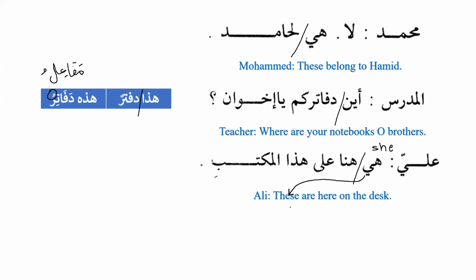So this idea is completely different from English. In English, for singular, we use this, and for the plural, we use these. But in Arabic, for singular, we use hiya. And if it is the broken plural of ghayru aqil, then it is also treated as hiya. So alhamdulillah, it's a very small but very interesting lesson, a very important idea. I'm sure inshallah the idea is clear now, and we can move on to the exercises.